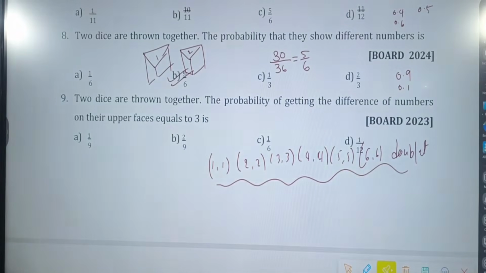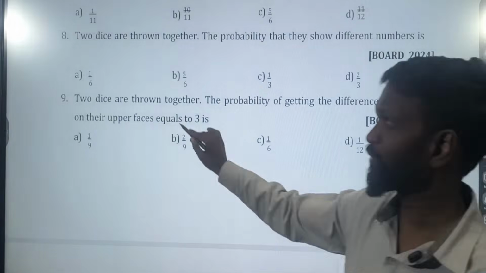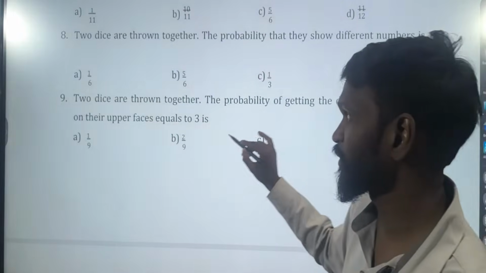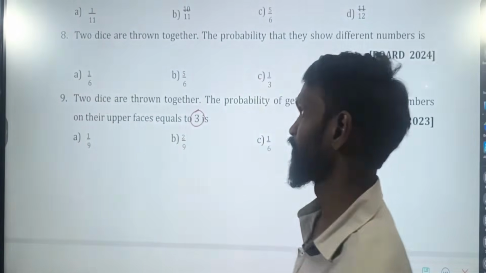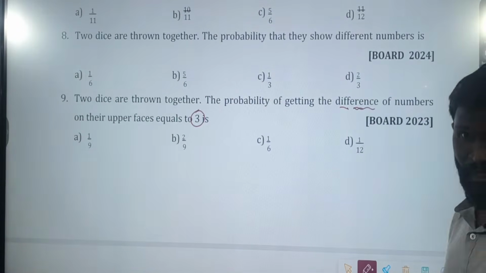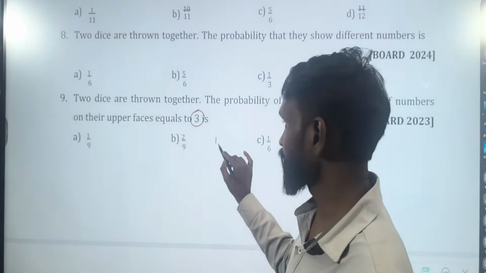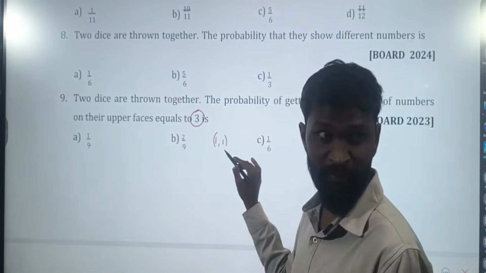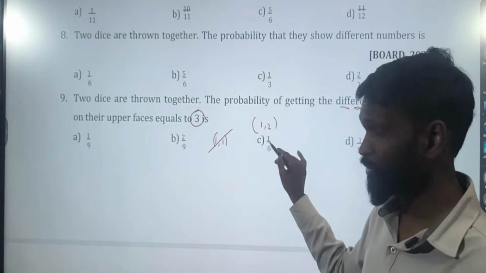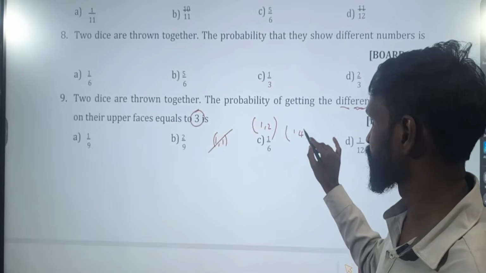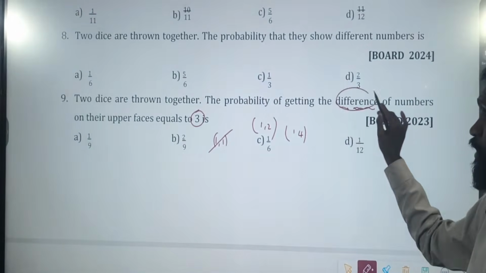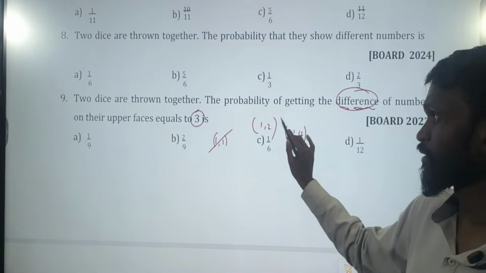Then again the question is based on two dice. Two dice are thrown together. The probability of getting a difference of 3 on their upper faces. Difference means subtract; you should get 3. Can I take 1 1? 1 minus 1 is 0, not possible. Can I take 1 2? Not possible. Can I take 1 comma 4? Yes, because the difference is 3, 4 minus 1 is 3.